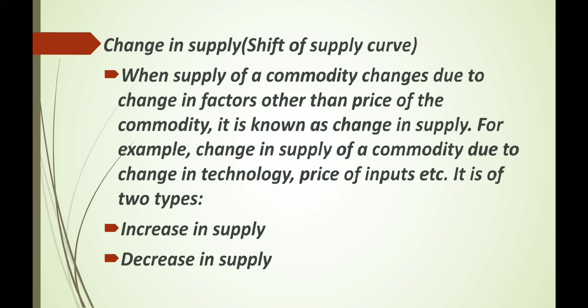Change in supply or shift of the supply curve. When supply of a commodity changes due to change in factors other than price of the commodity, it is known as change in supply. For example, change in supply of a commodity due to change in technology, price of inputs, etc. It is of two types: increase in supply and decrease in supply.